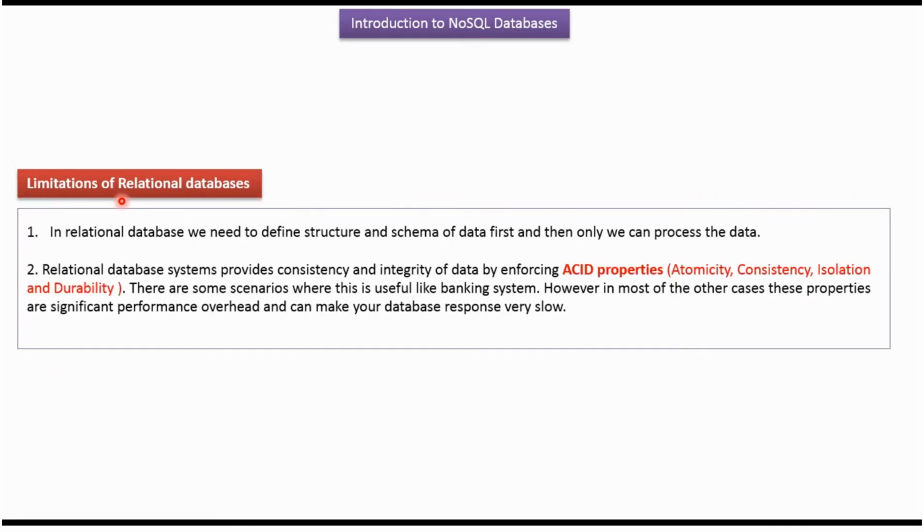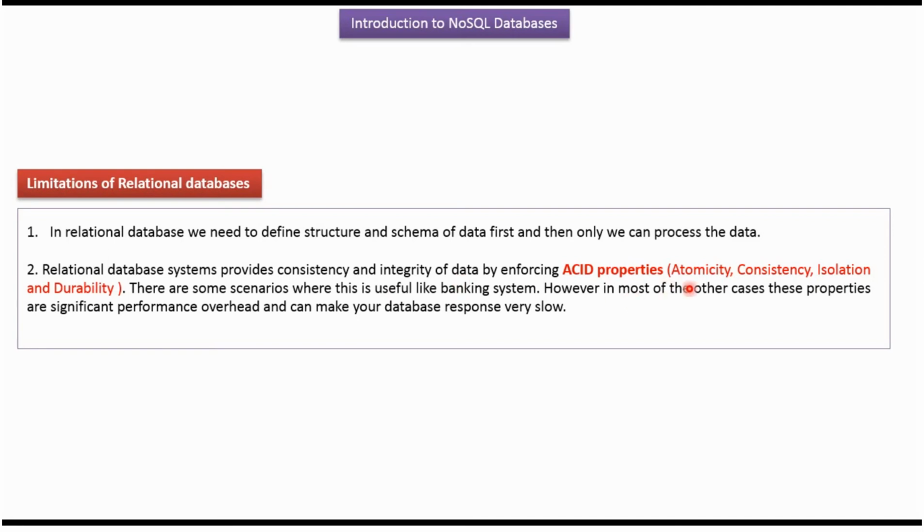Here we will see the limitations of relational databases. In a relational database, we need to define the structure and schema of the data first. Then only we can process the data. A relational database system provides consistency and integrity of data by enforcing ACID properties.